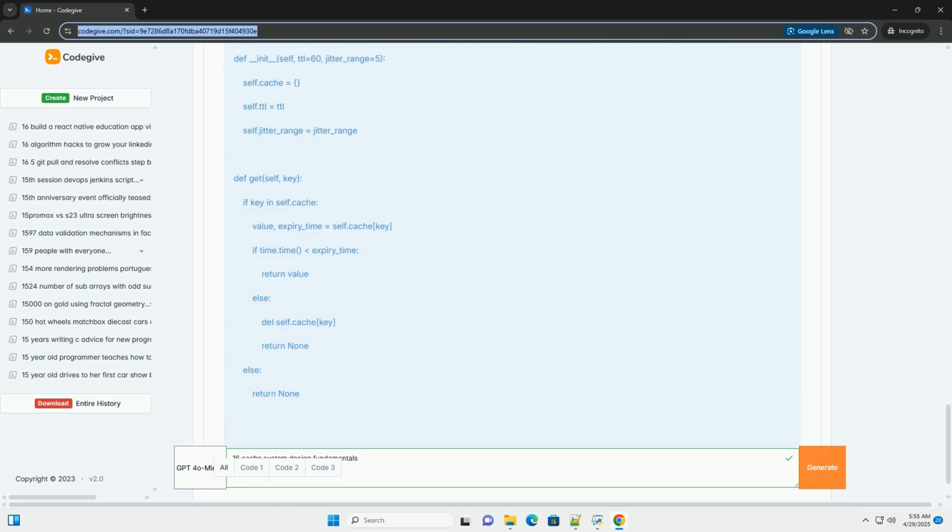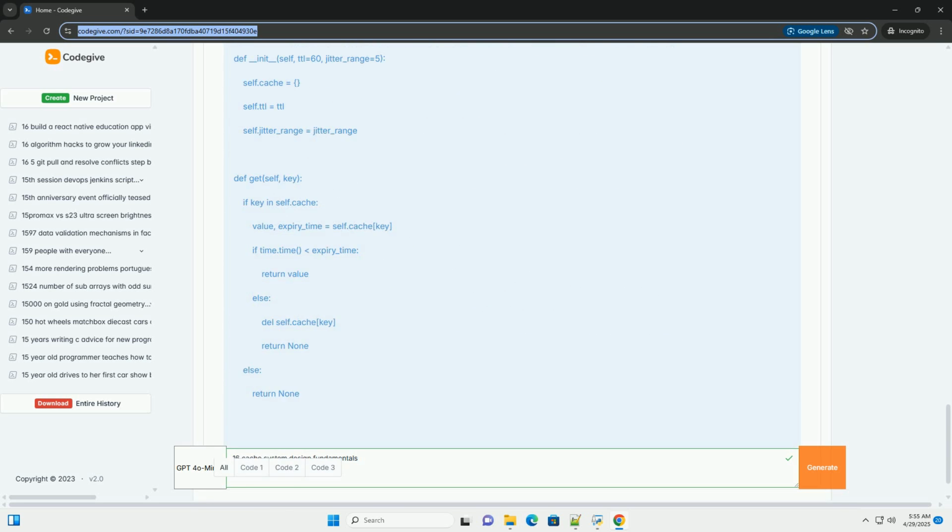14. Cache warm-up, populating the cache initially. Cache warm-up involves pre-populating the cache with frequently accessed data. This avoids a cold cache and improves initial performance.